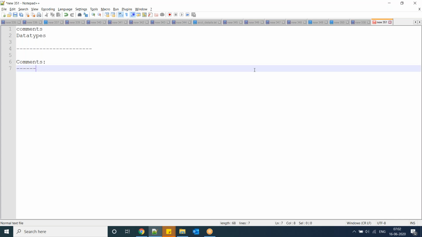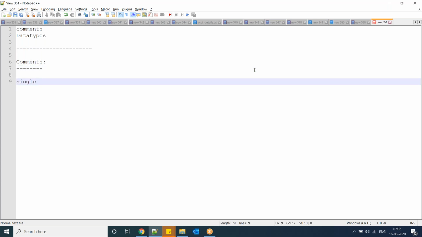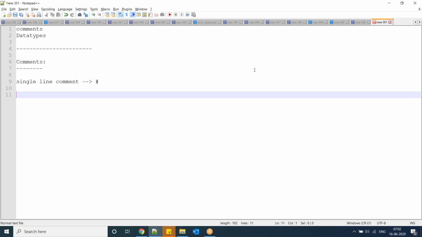So what are comments? What is the purpose of comments? Whenever I declare any statement, any Python instruction, if you mention it in a comment, it will not be executed by the compiler. That is only for your understanding purpose. Here there are two types of comments: single line comment, with the hash symbol, and multi-line comment. Multi-line comments we have to specify with triple single quotes or triple double quotes.